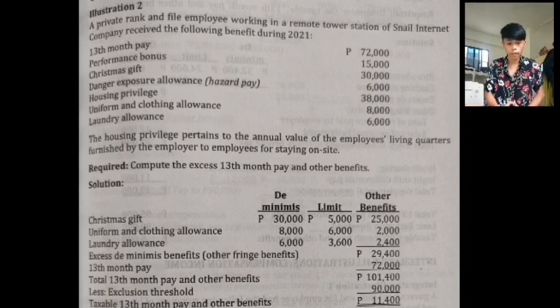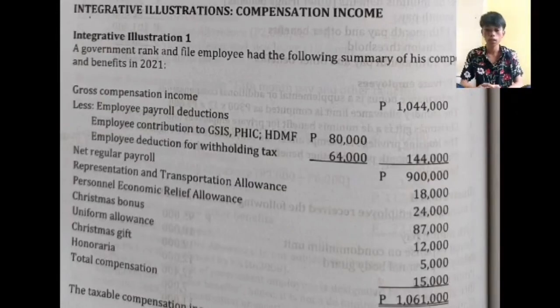13th month pay, which is 72,000, and it will be the total 13th month pay and other benefits, which is 101,400. Less the exclusion threshold, which is 90,000, and we'll get the taxable 13th month pay and other benefits, which is 11,400. Integrative illustration for compensation income.